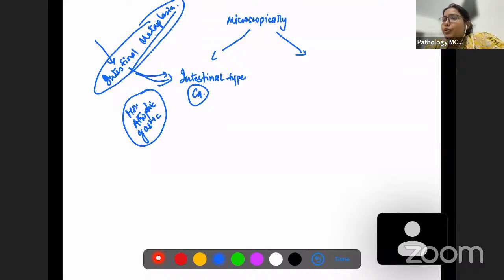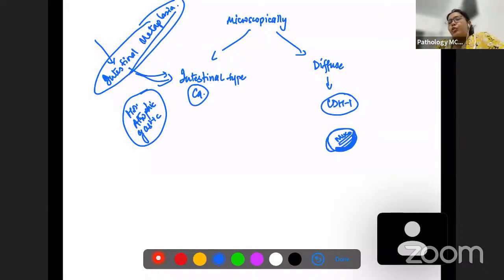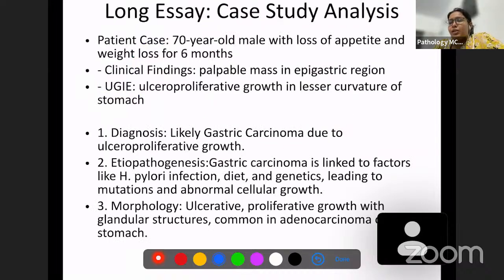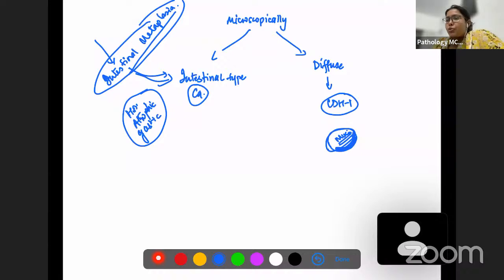Another type also we saw, diffuse type of carcinoma. Diffuse type of carcinoma is common with CDH1 mutation, which is associated with E-cadherin protein. Okay, and this has a signet ring type of morphology. You will see cells pushed to one side by mucin. Okay, so this signet ring type of morphology is common in diffuse type of gastric carcinoma. So this is the morphology, gross and microscopy in gastric carcinoma.